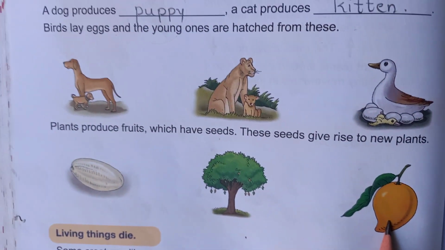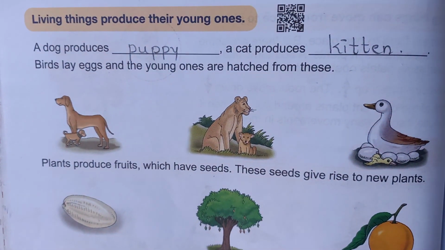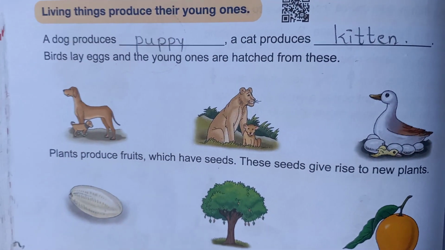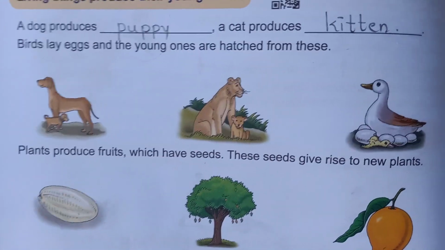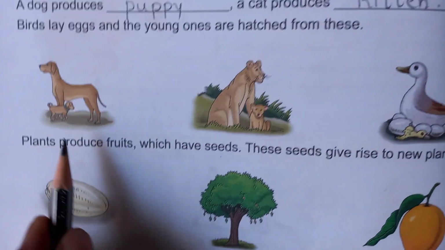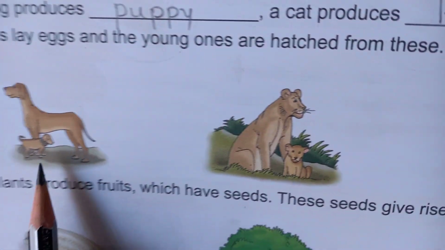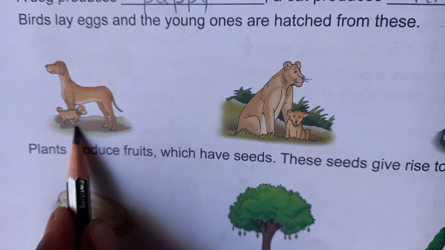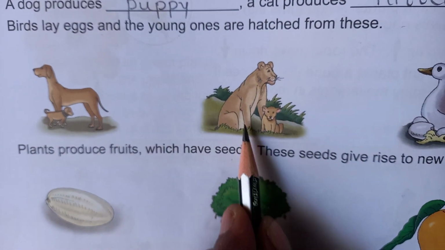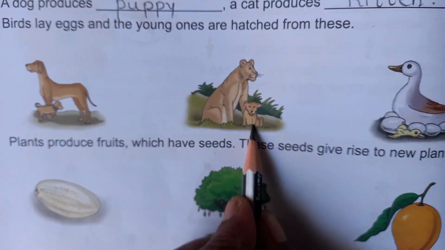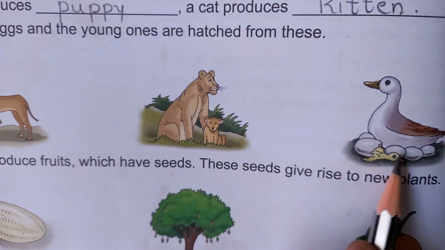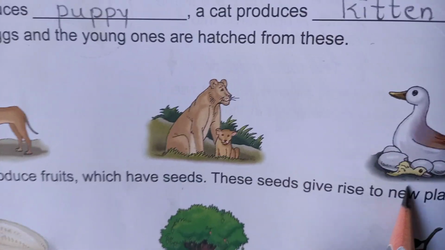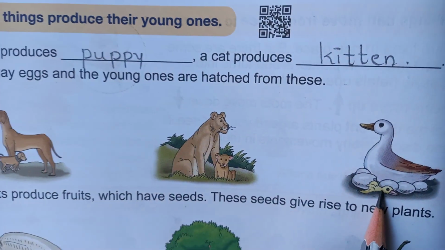Okay children? So this is what living things produce their young ones. What is this children? Living things produce young ones. So now you understand. Dog gives birth to puppy. Lioness, cub. This is the young one. And the duck gives eggs, which it hatches, and the young ones come out from the egg.